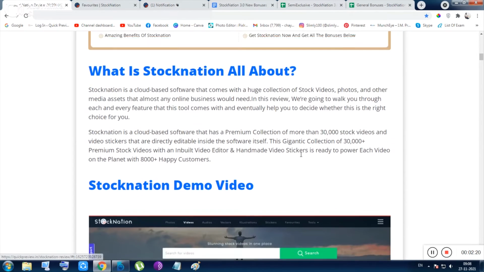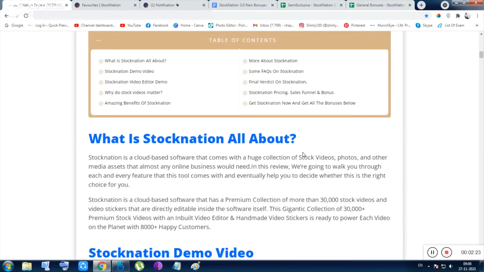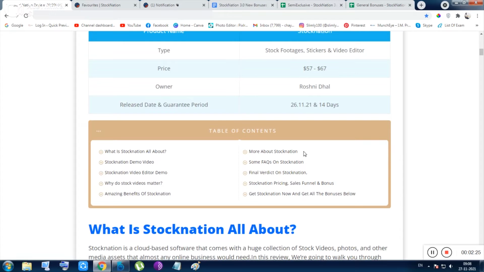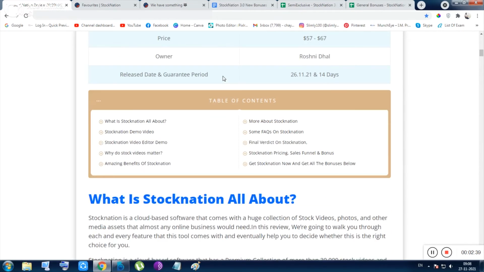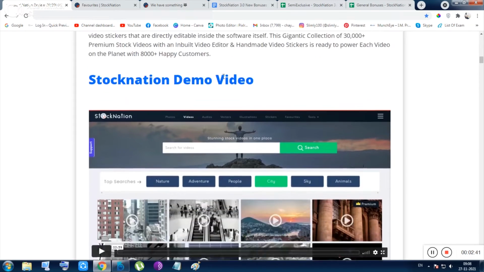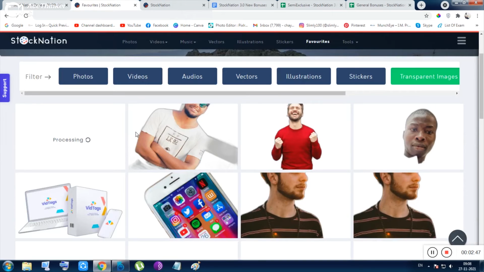Okay, so there is a 14 days no satisfaction money back guarantee, and believe me, inside just $57 or $67 you are getting 30,000 plus stuffs. Also they are serving 8,000 plus existing customers, like this is the third launch, or this is the third edition of this tool. The Stock Nation is a really popular app, and they are serving properly. They are upgrading their stuffs in a very good way.